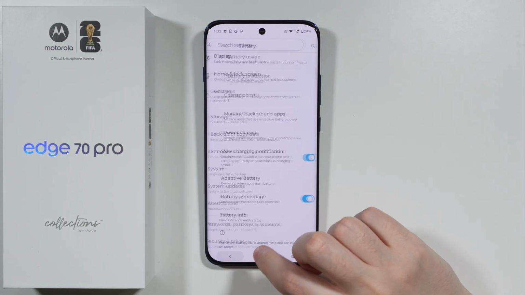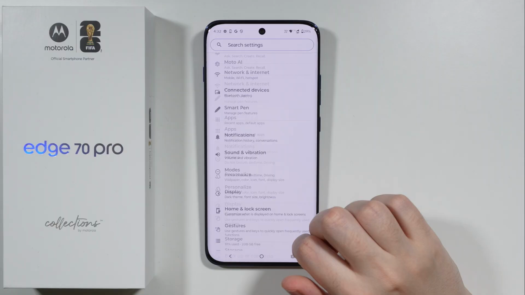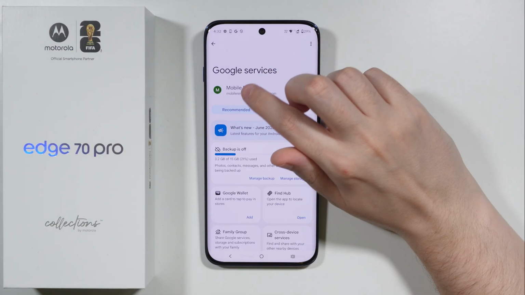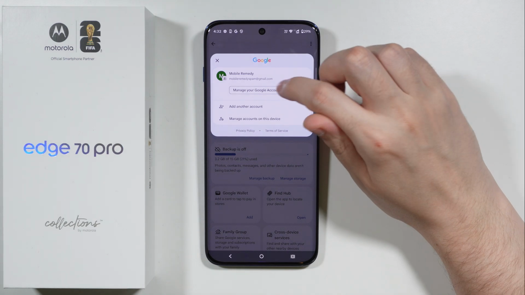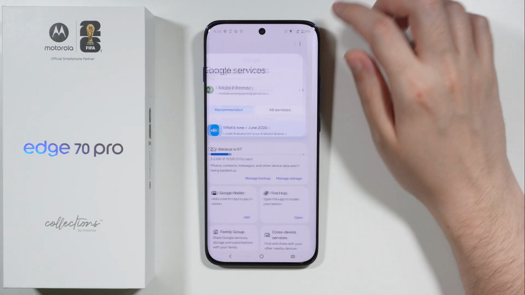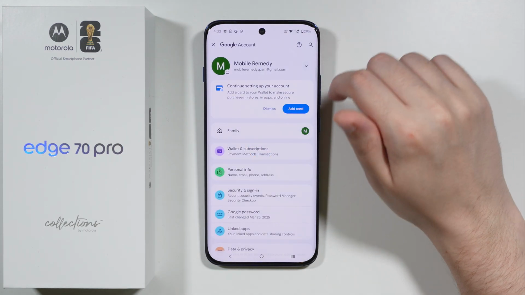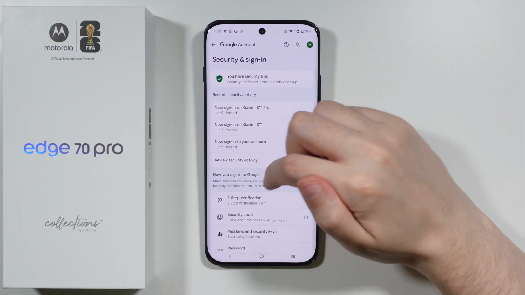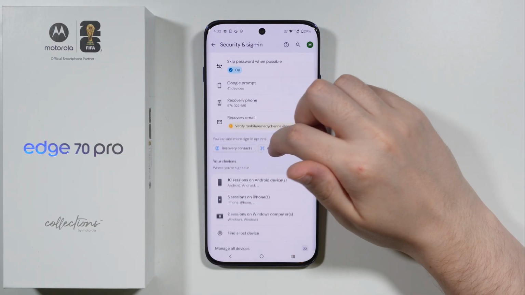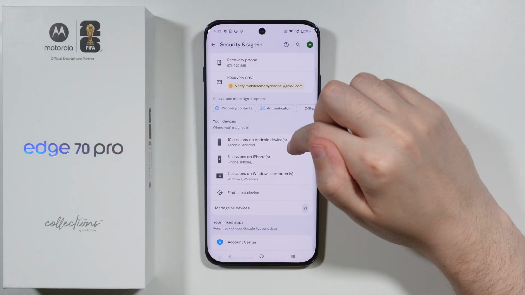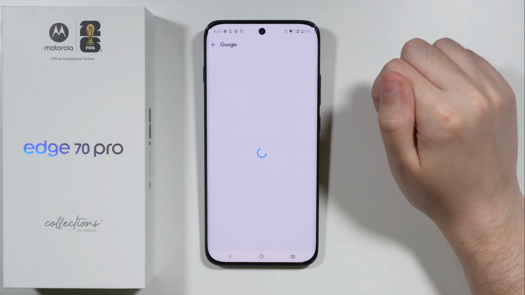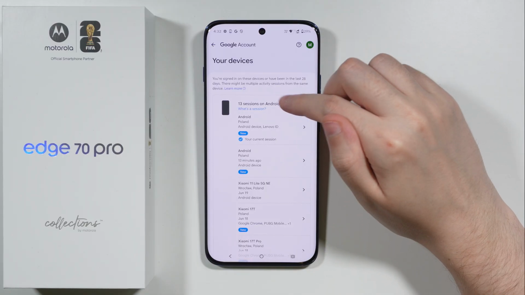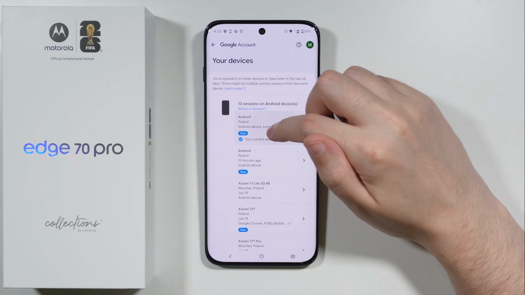What you can also do is you can go to Google option, which is here at the top. Once you open Google Services, you can tap on your Google account, and then we can go to Manage your Google account over here. And then we're going to go to Security and Sign In. And then we're going to scroll down, and we need to find Sessions on Android devices. There we go. After that, you should be able to find your current session.